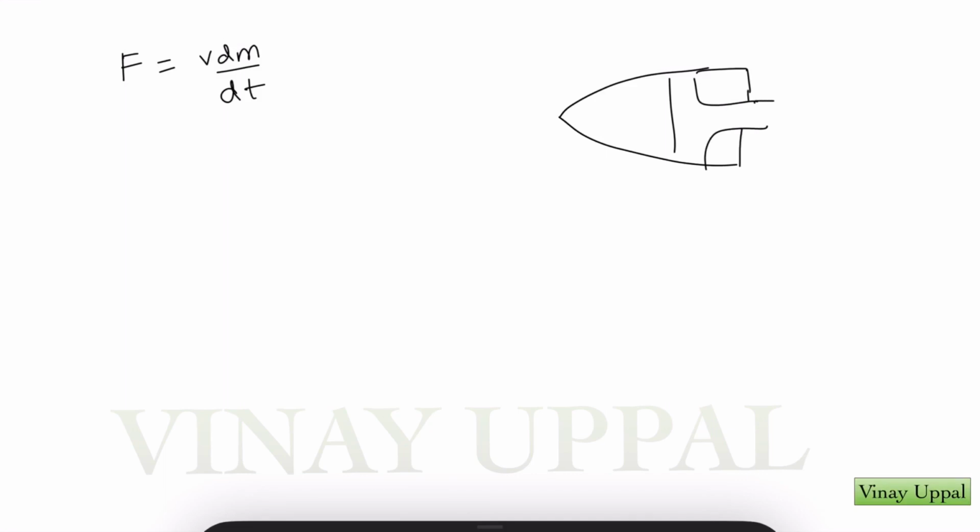So force is equal to, I already know one term is because of the momentum outflow of the gases, so V dm by dt. Now if I were to just quickly draw the rocket, and let's see what effect does the pressure of the gases have on the thrust force. So I have an opening of area A, this is the nozzle opening, and gas is coming out here with pressure PE. So clearly there will be a force of PE times area to the left. We are writing the entire thrust force to the left. So I can write V dm by dt plus PE times A. And what about the atmospheric force?